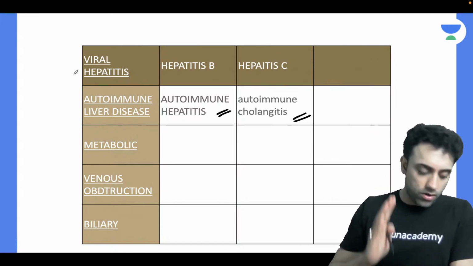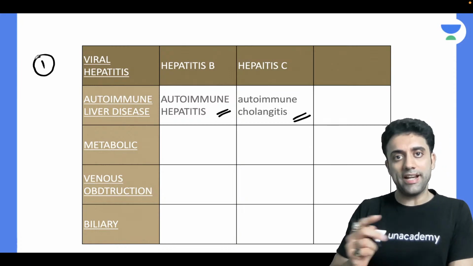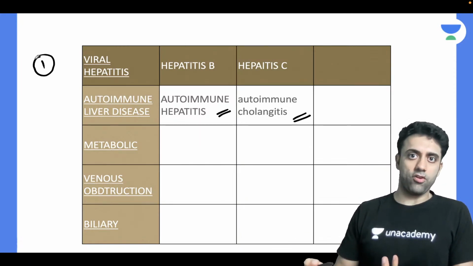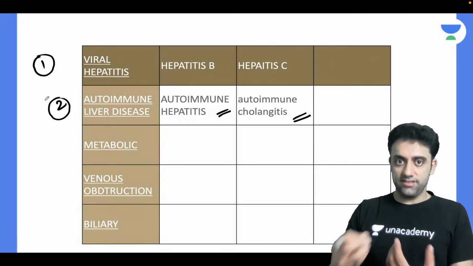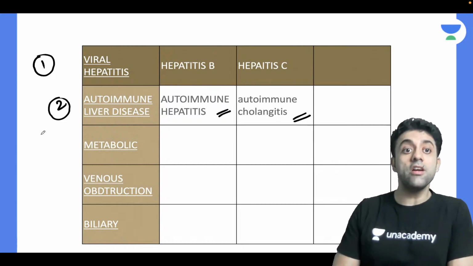So number one, the causes of chronic liver disease. Actually, headings you should know. If the examiner asks you heading-wise: viral hepatitis, hepatitis B, hepatitis C, the patient can have chronic liver disease. Autoimmune liver disease like autoimmune hepatitis, autoimmune cholangitis, the patient can have.